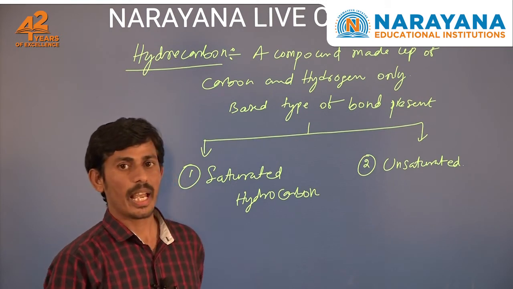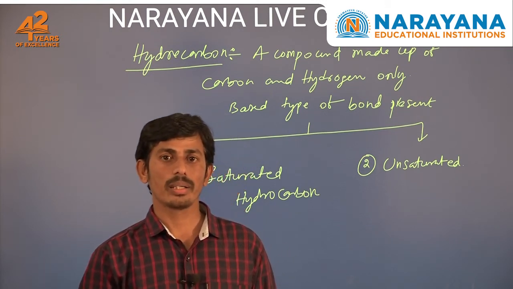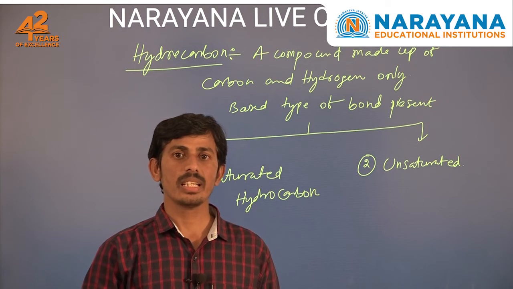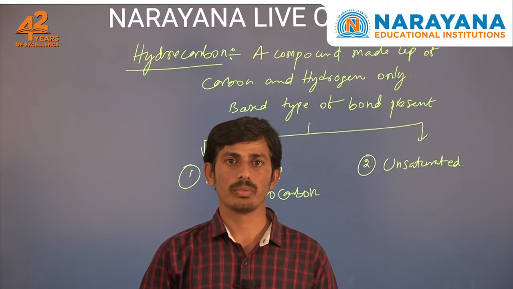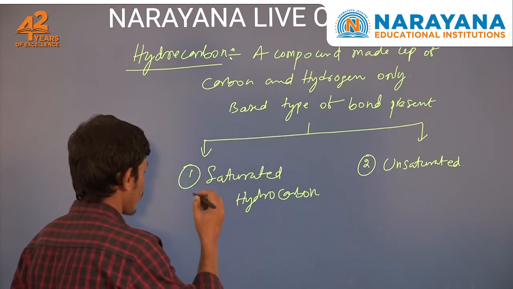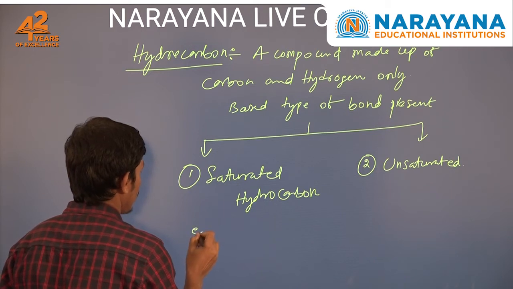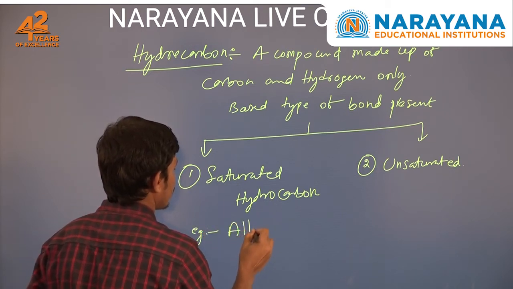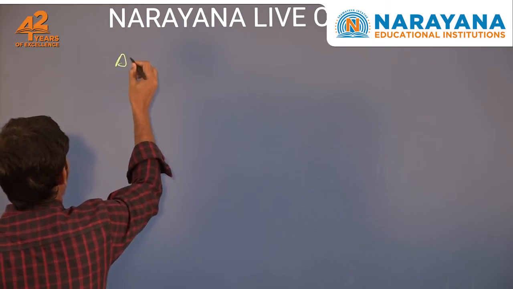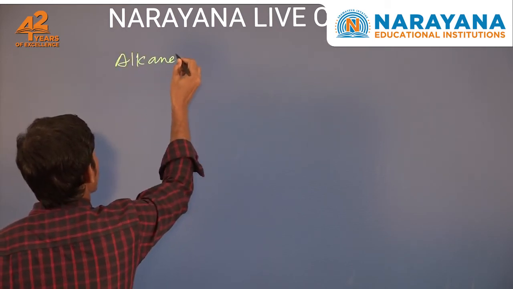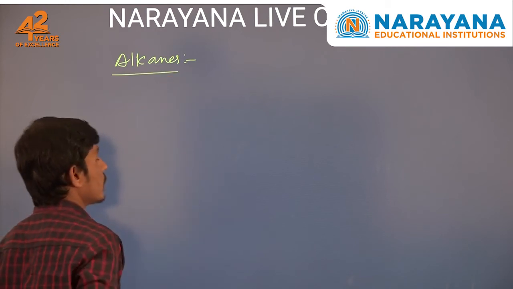Saturated hydrocarbons. A hydrocarbon in which carbon atoms are linked by only single covalent bonds is called a saturated hydrocarbon. Alkanes are the example for saturated hydrocarbons. So alkanes are hydrocarbons in which carbon atoms are connected by only single covalent bonds.